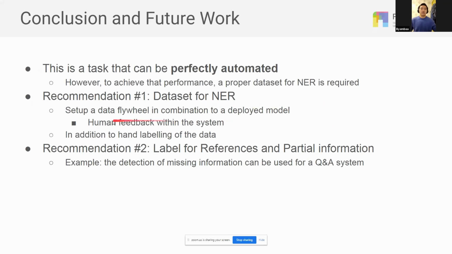Something that Translated can do is set up a data flywheel on top of our model and get human feedback and corrections from the system. They could also add hand-labeled data to scale the size of the data set. And also what we found was that many of the emails contained references to external documents that need to be translated, or they just provide partial information where some information is missing. So if we had labels for that, we could have used them to detect missing information and build a Q&A system.